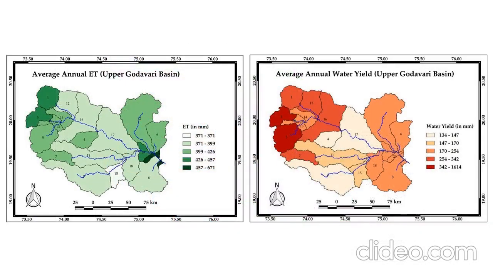Now this is a visual representation of calculated average annual evapotranspiration and water yield using a rainfall runoff model. GIS is also used as an interface in many models. For example, Soil Water Assessment Tool, commonly known as SWAT, uses GIS as an interface to visualize input and output of the model. Many hydraulic models and climate models are increasingly using GIS as an interface.